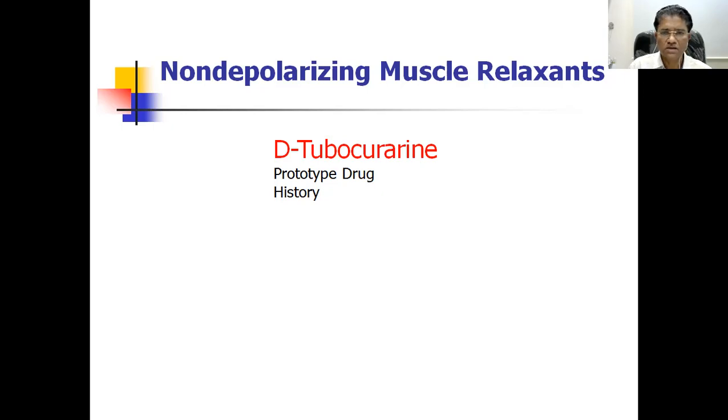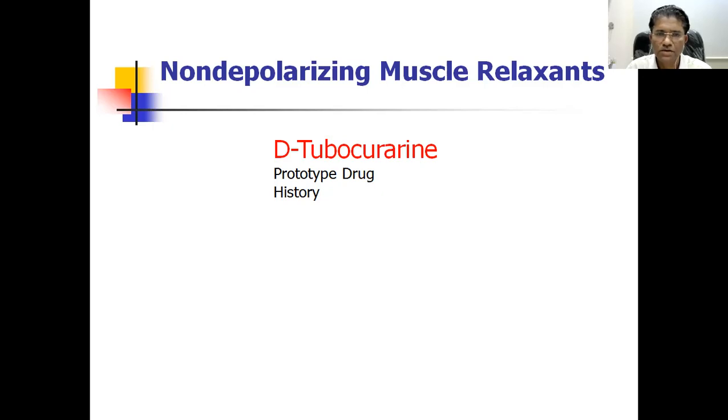Then, as they act on the autonomic ganglia also, because the nicotinic receptors are also present on the autonomic ganglia, and we know the adrenal gland is a type of autonomic gland where if it is stimulated, the adrenaline will be poured. So here also they block the secretions of adrenaline and further hypotension is possible.